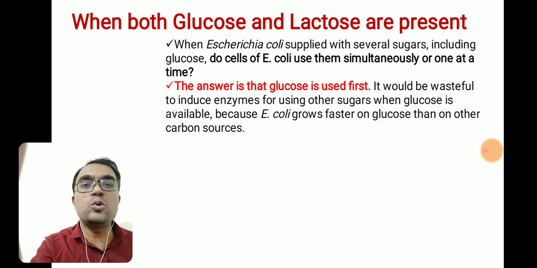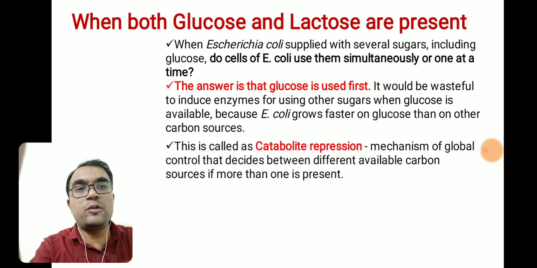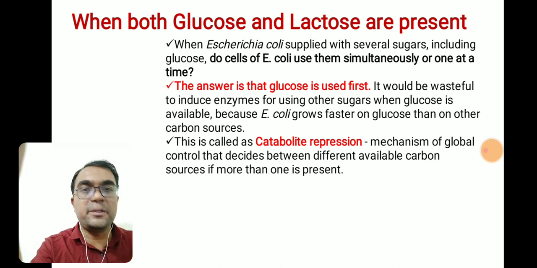And therefore glucose will be preferred first as a source of carbon and energy by Escherichia coli in the presence of lactose. This particular phenomenon is called catabolite repression. It is a global control mechanism that decides between different available carbon sources.